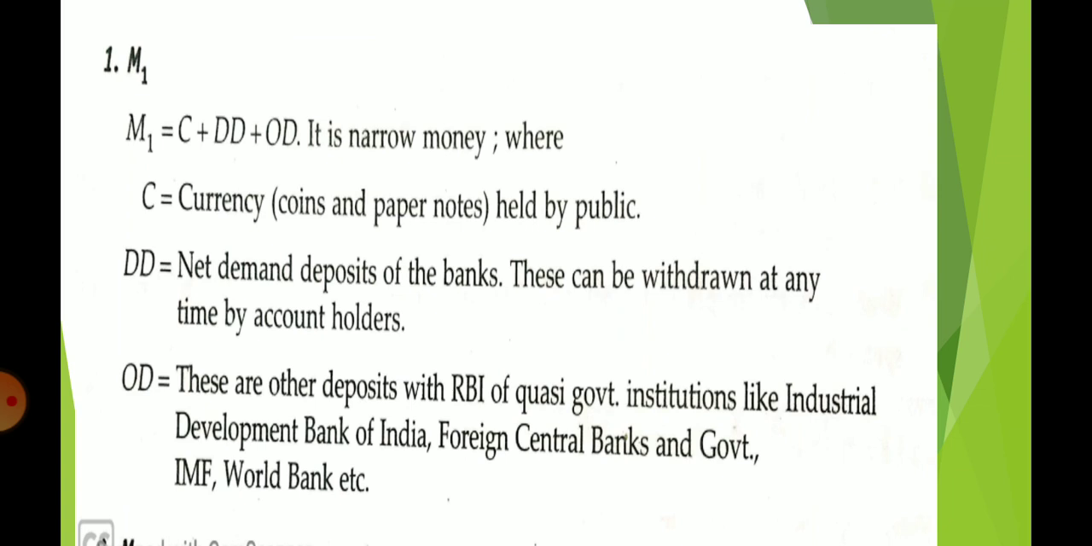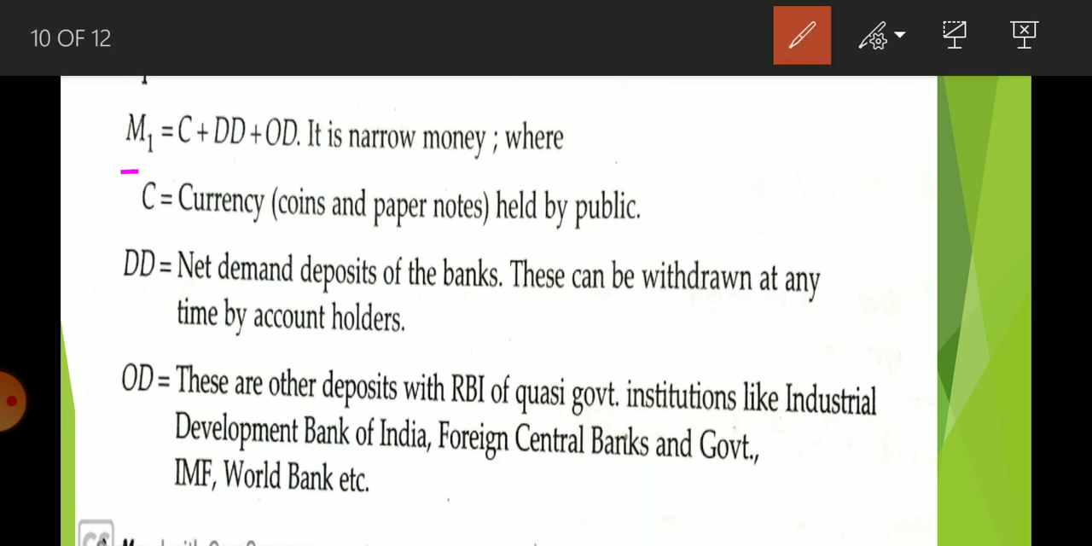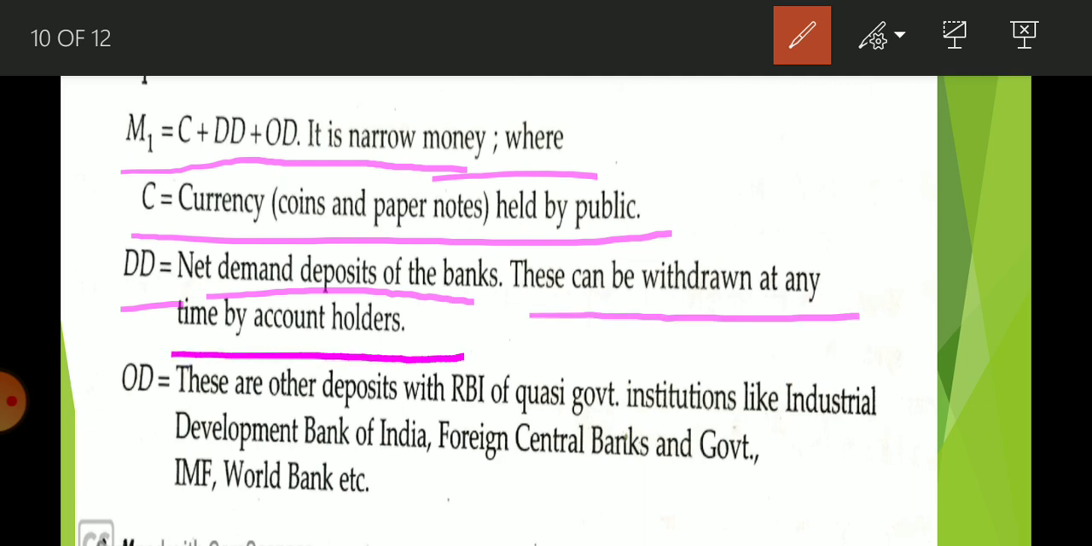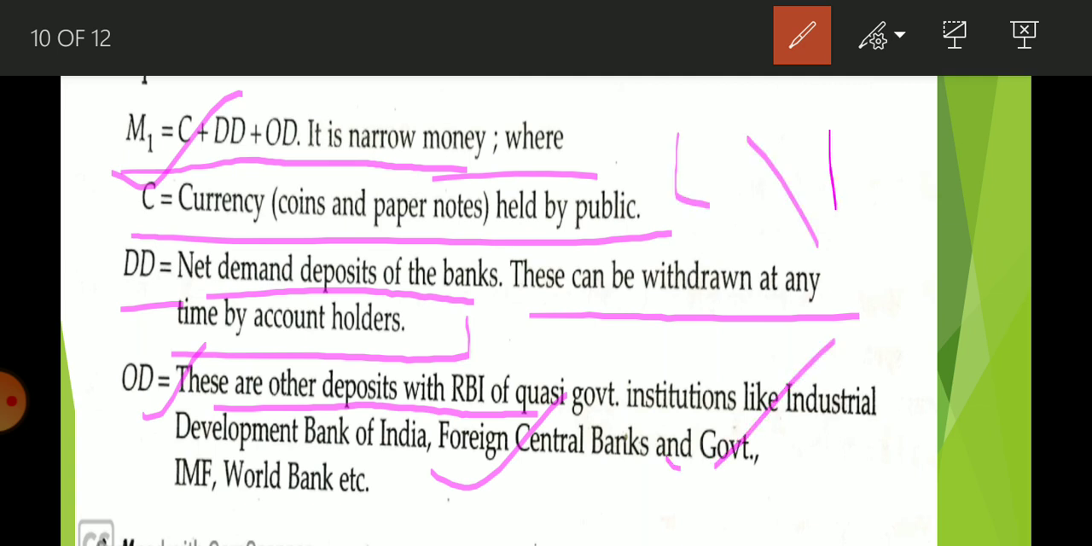So understand it properly. Now in your course is M1, measures of money. In your syllabus there is only M1. M1 is related to three things. M1 is the sum total of C plus DD plus OD. It is a narrow money. C means currency held by public. DD means net demand deposits of the bank that can be withdrawn at any time by the account holder. OD means other deposits with RBI. There is nothing to understand here, so just learn it. It is important.